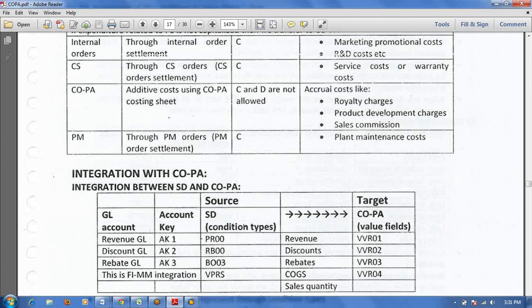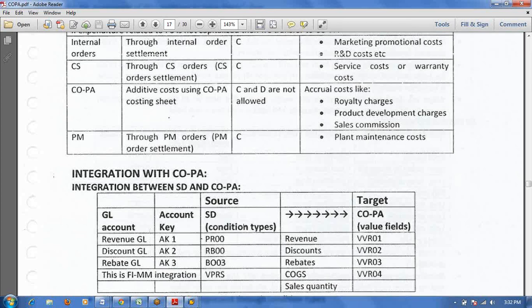Any revenue will flow from SD to COPA, based on the billing entry. Normally the customer account, revenue account, expenditure accounts, condition types, excise values and VAT values are in that entry.